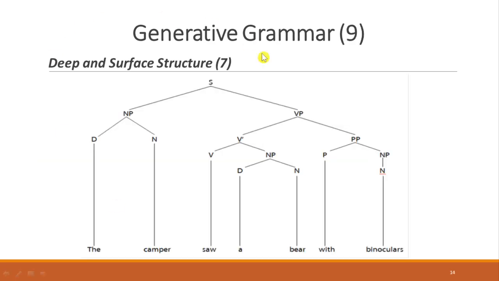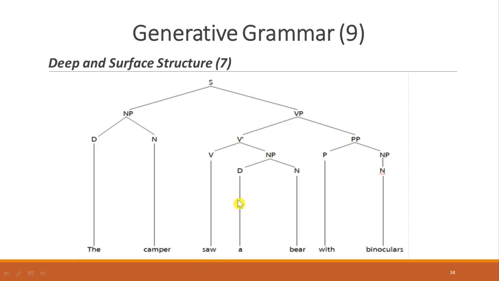How can we know, and how can we have any clue in order to represent this possible meaning? We have the tree diagram structure. This is the tree diagram to tell you that binocular is used by the camper. So we have sentence, we have noun phrase. Noun phrase can be formed by determiner "the" and noun "camper." Verb phrase, and then we have prepositional phrase, and then we have verb phrase again.